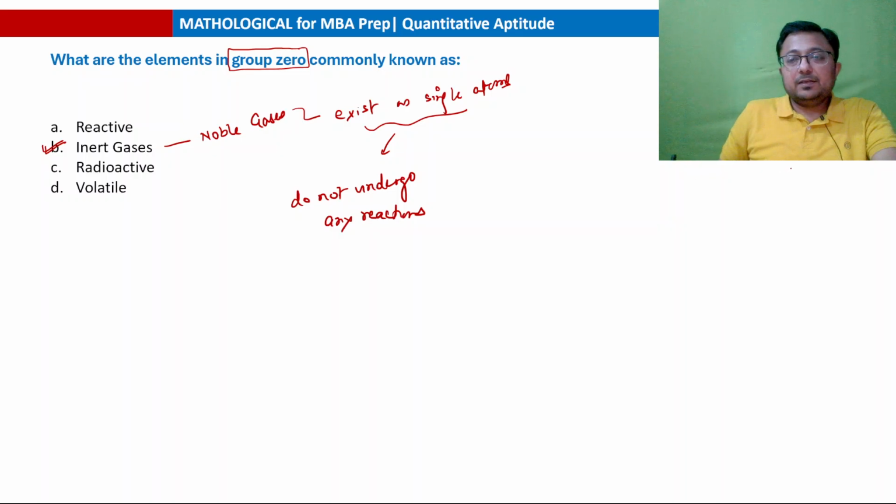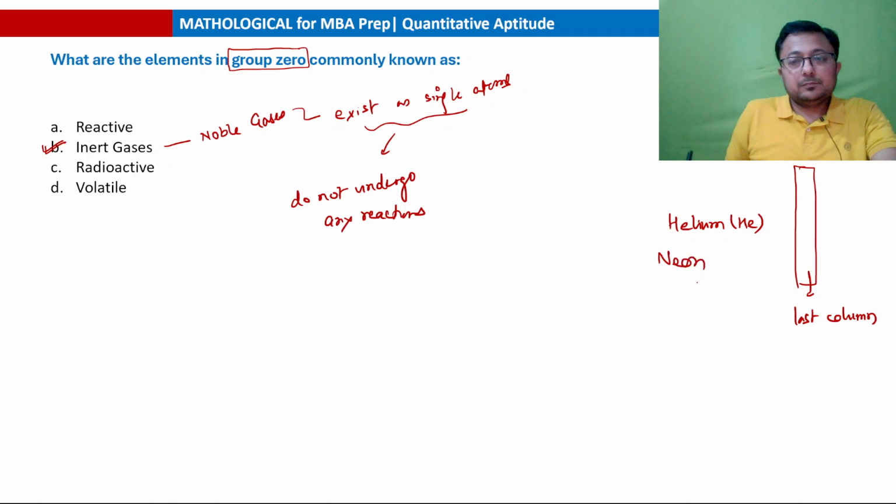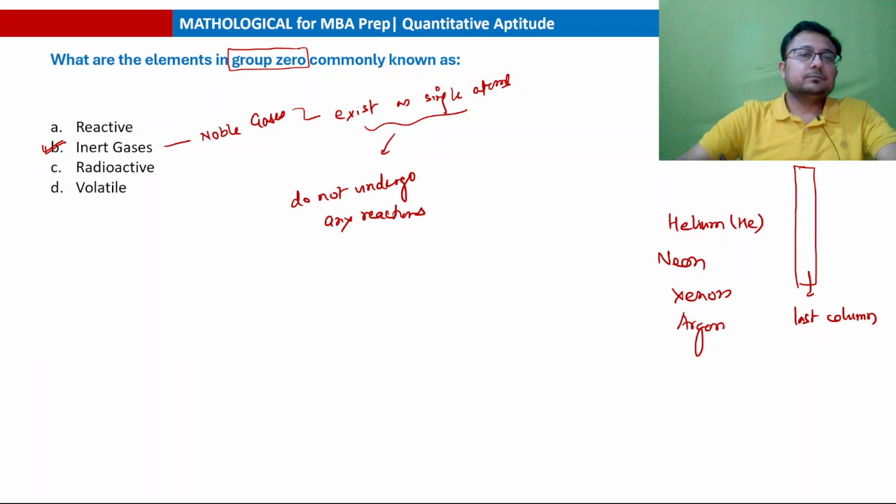And in the periodic table, these are in the last column. Examples are helium, neon, xenon, argon. These are the examples. Okay. Clear?